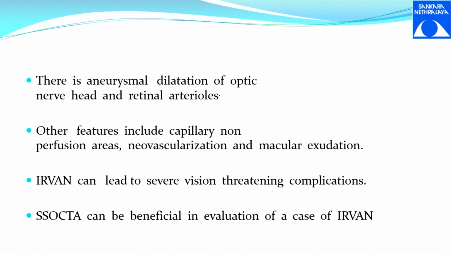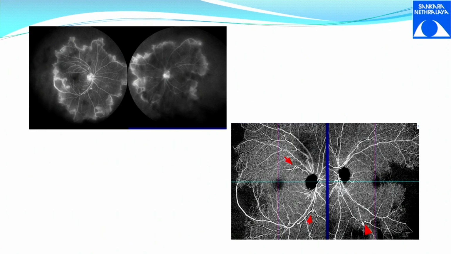So the patient has large capillary non-perfusion areas with macular exudation, and SS-OCTA is the current non-invasive investigation of choice. But if you don't have a wide field SS-OCTA, FFA is still the best option. So the first picture is an FFA picture showing that anything beyond this is black, which is completely ischemic retina in both the eyes. A similar picture in SS-OCTA, you see these are the probable CNP areas.